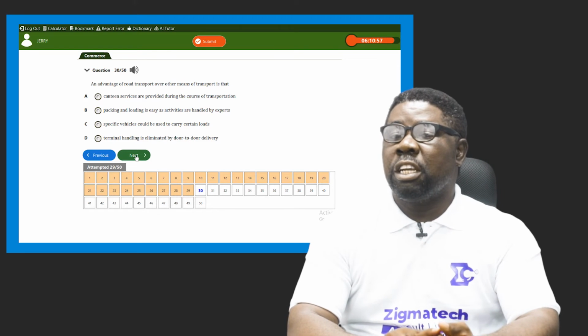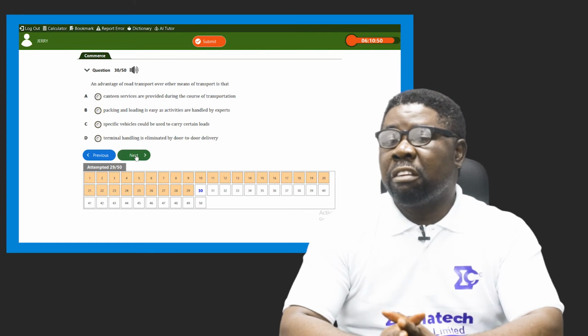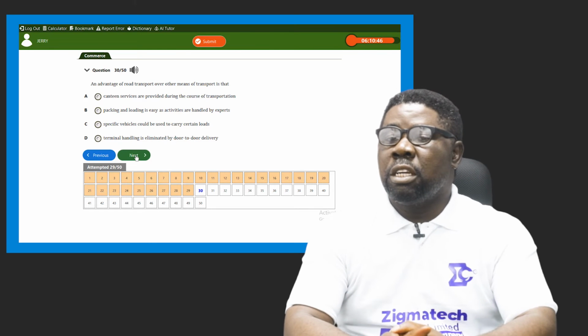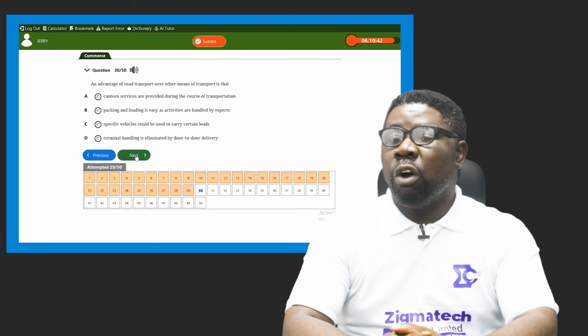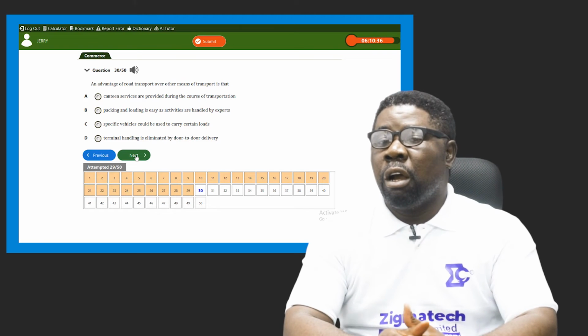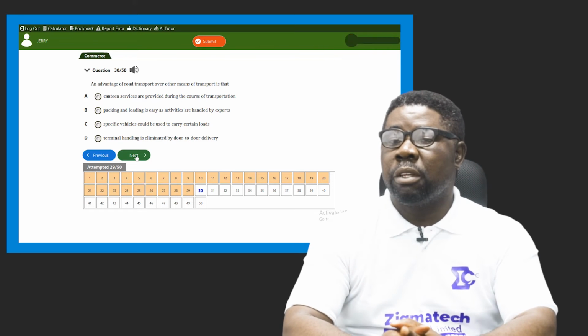B says that packaging and loading is easy as activities are handled by experts. All of them have experts and personnel to do that as well. C says specific vehicles could be used to carry certain loads. In all the transports, of course, they have specified means of transport for each of them to carry certain kinds of loads as well.